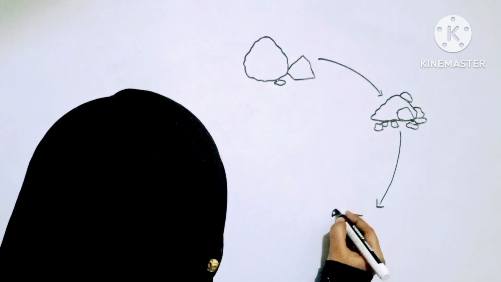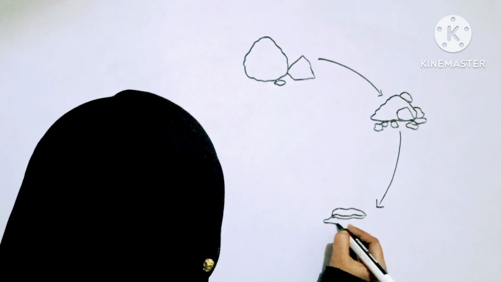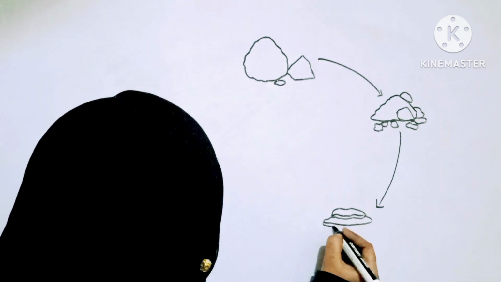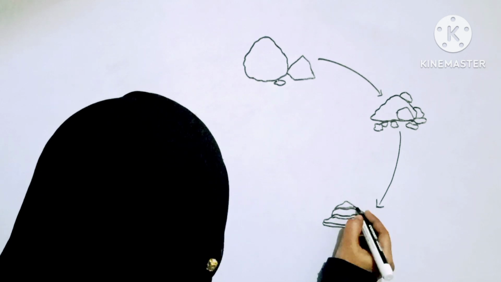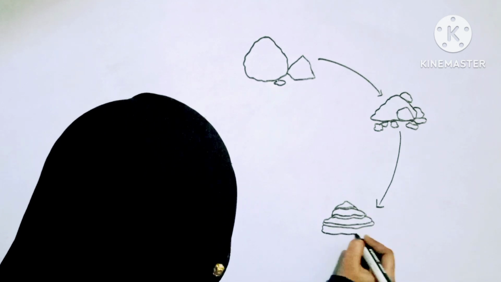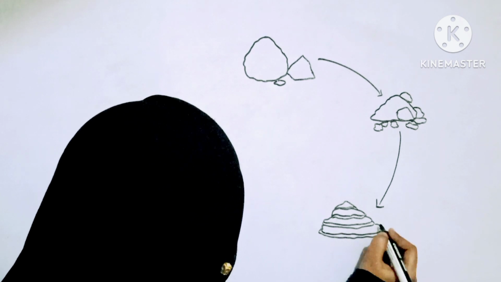Today let us learn about the rock cycle. Rocks are also constantly changing from igneous rocks to sedimentary rocks. Again it changes to metamorphic rocks. This is called rock cycle. But this cycle is very slow and very hard to notice.